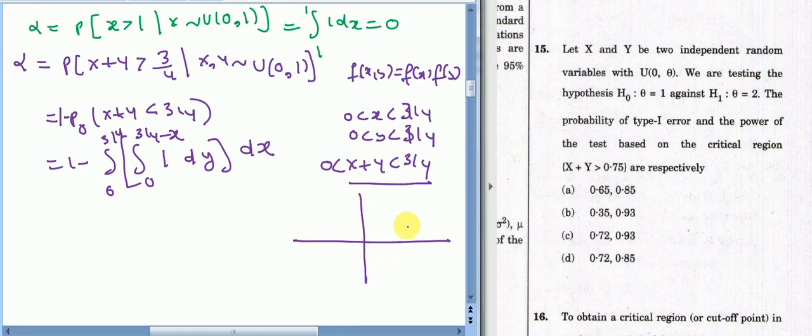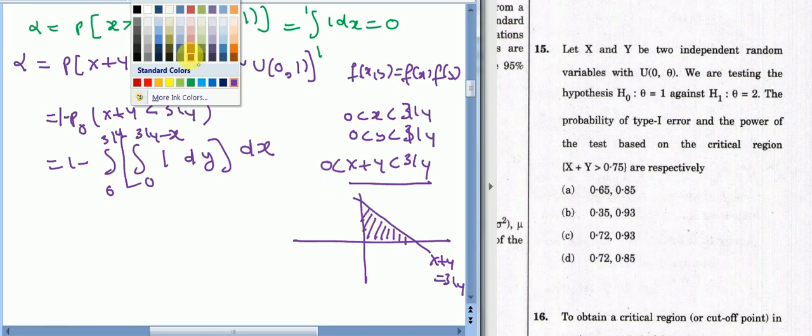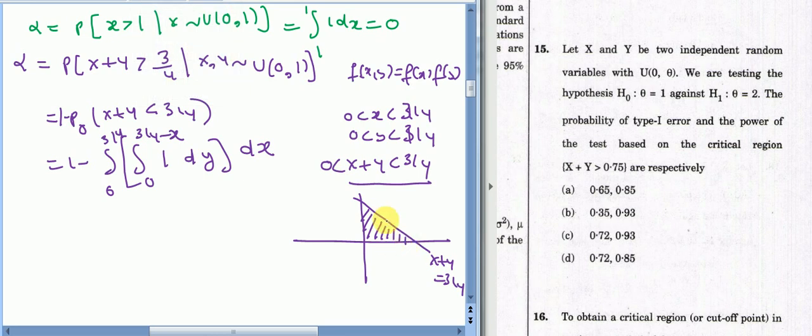We can also understand it by graph. See, this is your line x plus y equals 3 by 4, and we need to keep your sum less than 3 by 4. Then this is your required area. So your y is moving on this strip, from 0 to this point.